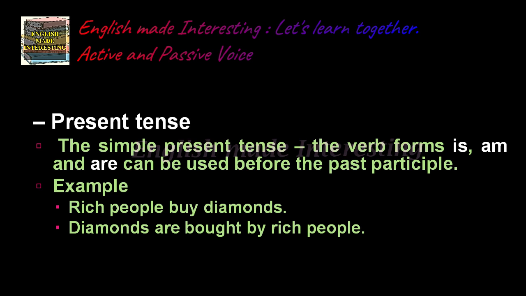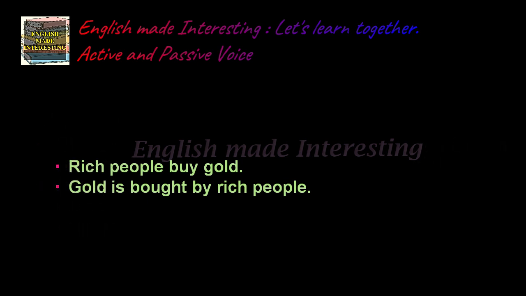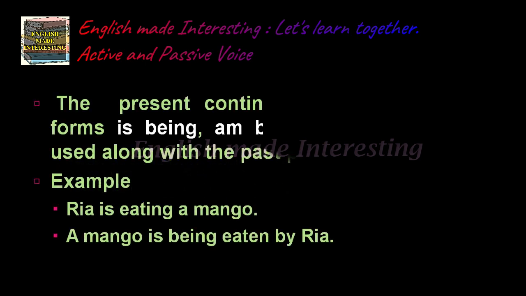Example, rich people buy diamonds. Diamonds are bought by rich people. Rich people buy gold. Gold is bought by rich people.